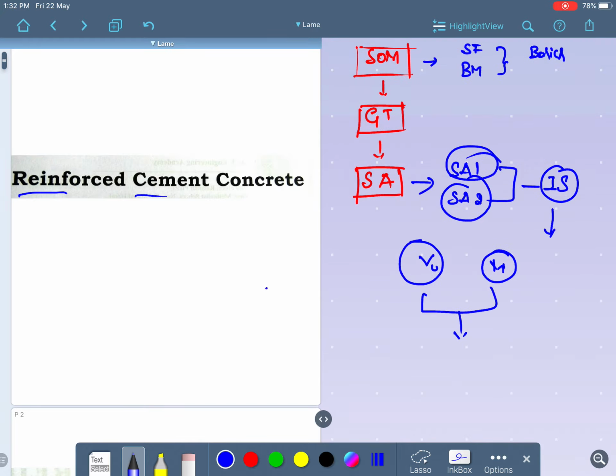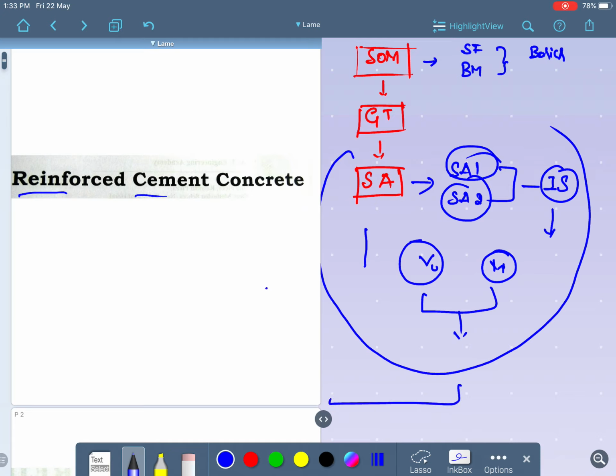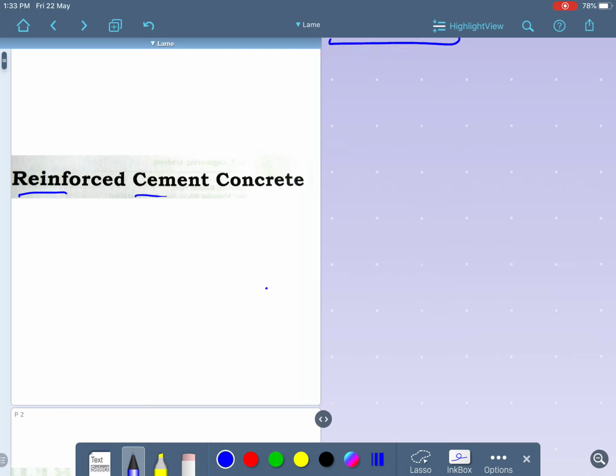So I am telling you that subjects are interrelated. Structural analysis is most interrelated with reinforced cement concrete, because the analysis of the structure is done in structural analysis, and by making use of the analyzed values obtained there, we input them into reinforced cement concrete and design the structure. That is it.